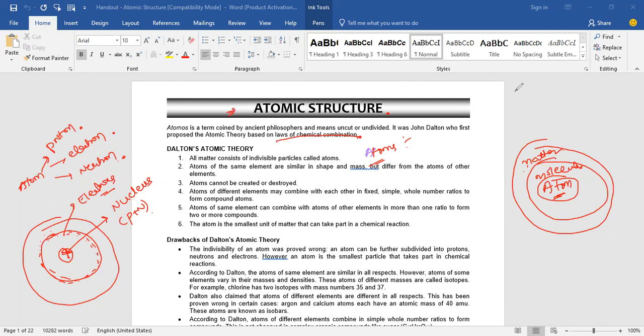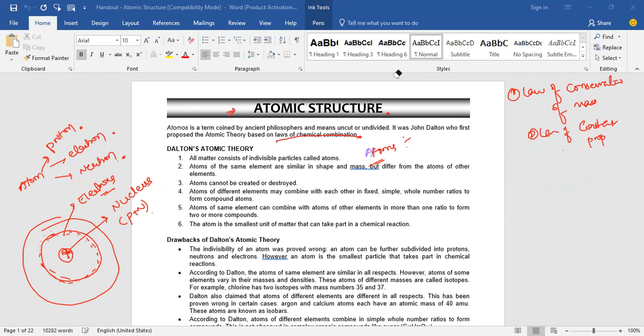First, the law of conservation of mass, then the law of constant proportion. Next, the law of multiple proportions, and one more is the law related to volume: the Gay-Lussac law, or the law of gaseous volume.